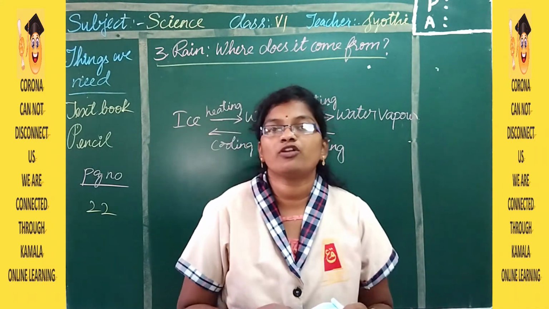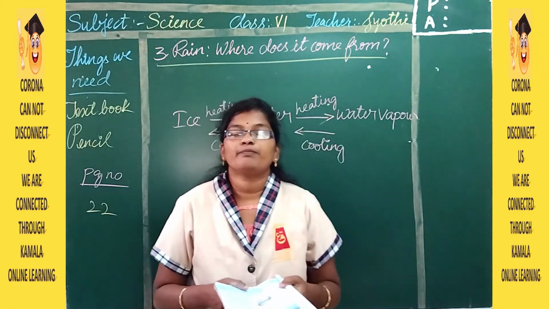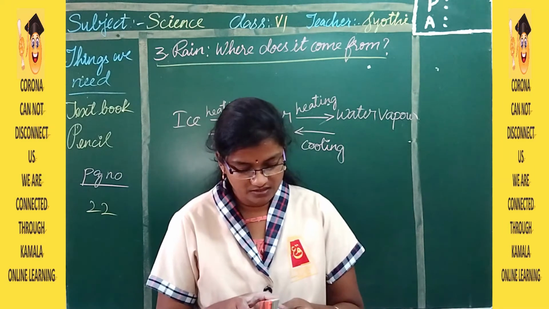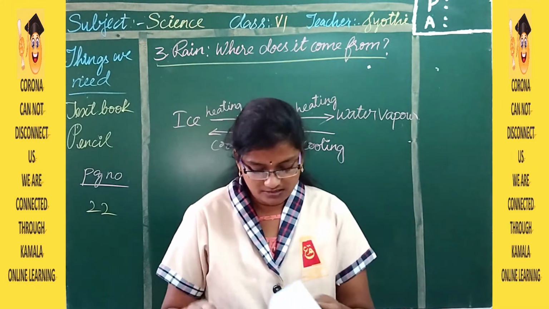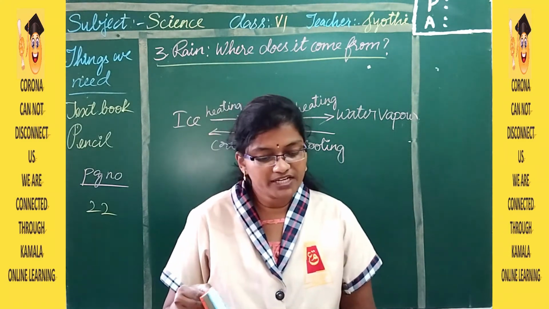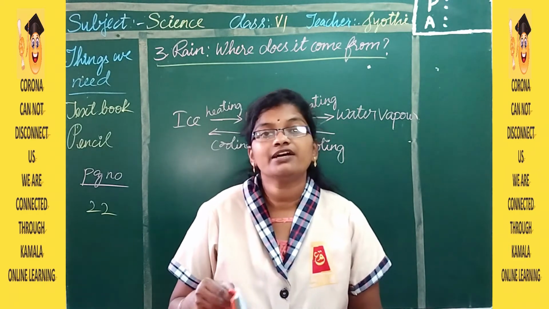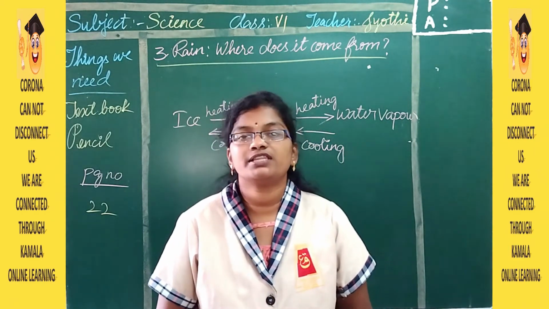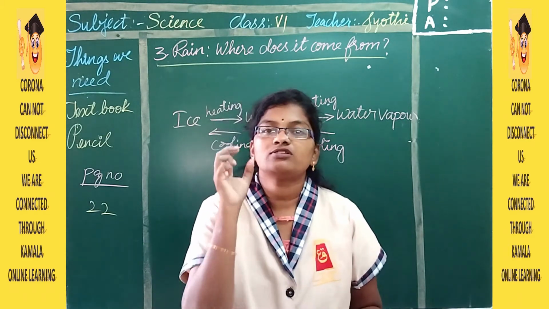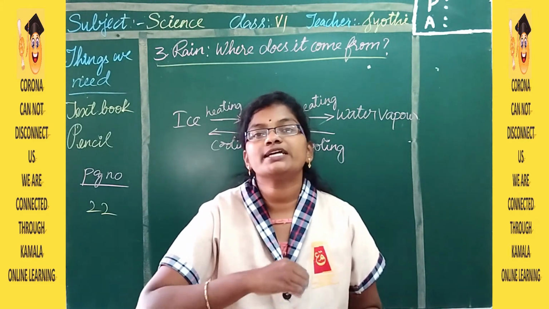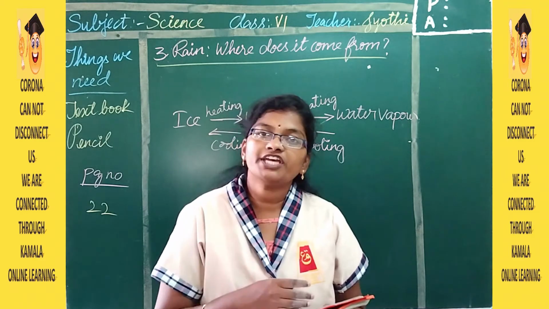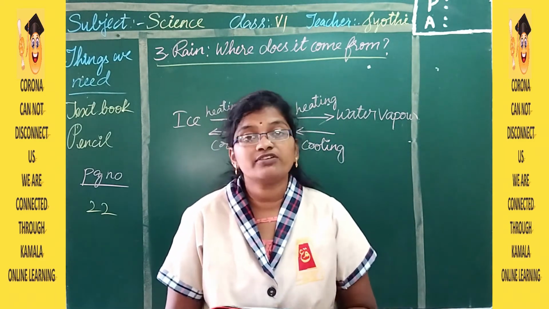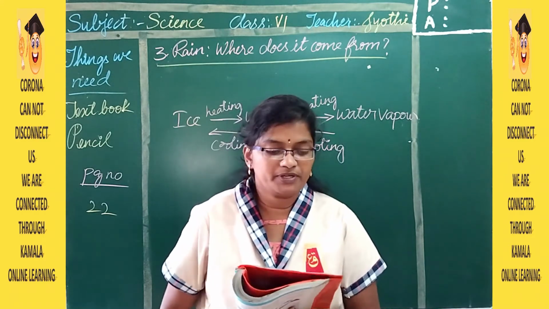Water vapor we cannot see because it is mixed with the air. This is what happens to the water in wet clothes also. Whenever you are drying wet clothes in the hot sun, because of the sun's heat, the water gets evaporated. It changes its form into water vapor, so that we cannot see it.